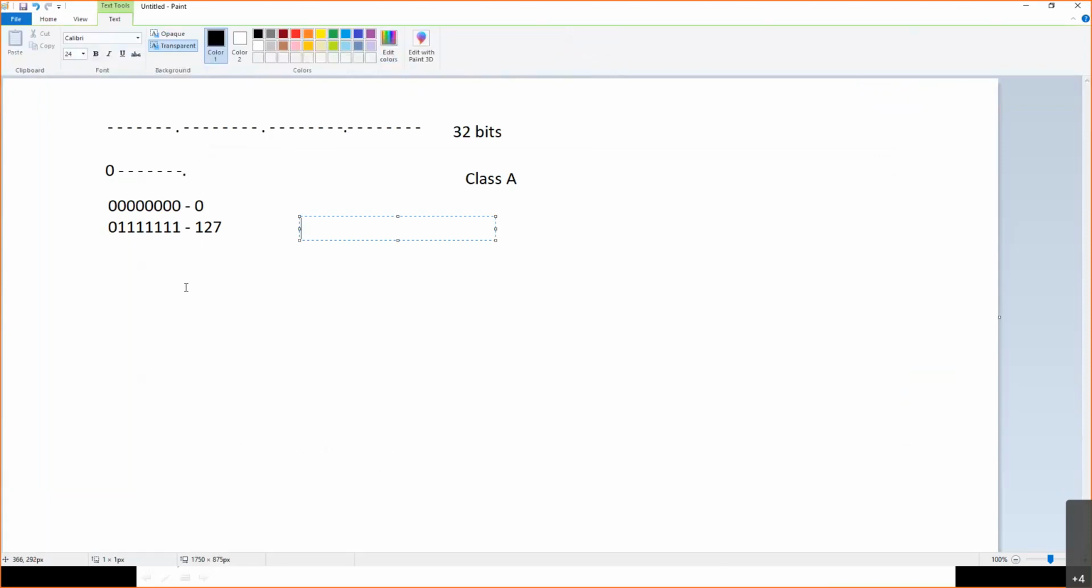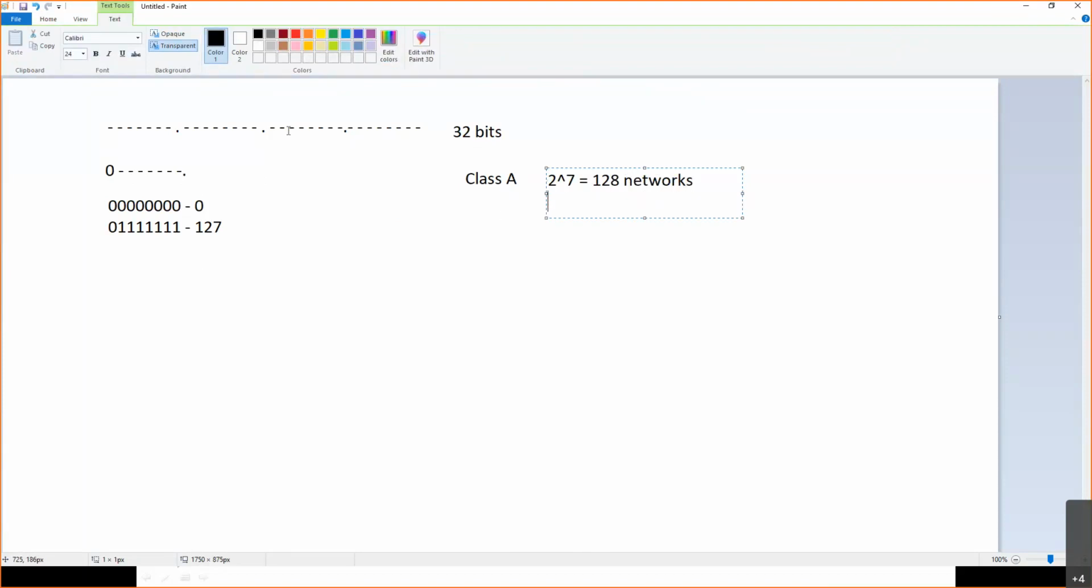Now, how many networks can you create in Class A? It is 2 to the power of the number of varying bits. How many bits are varying here? Seven bits are varying. So 2 to the power 7 means 128 networks you can create in Class A.